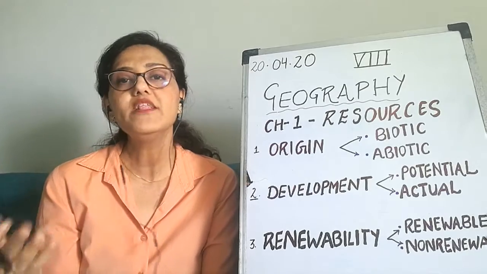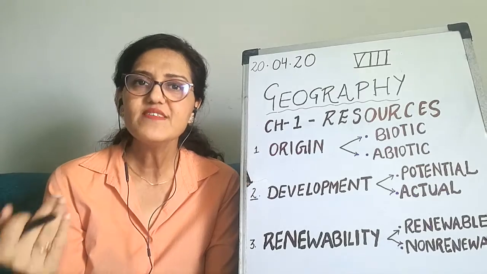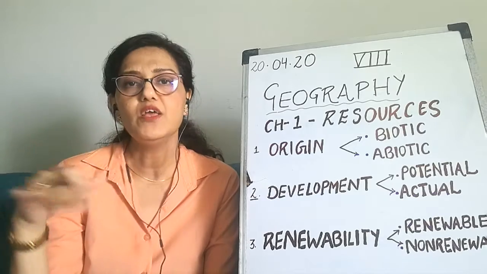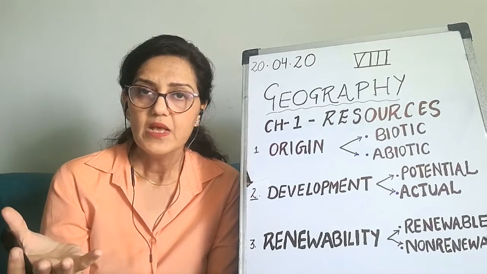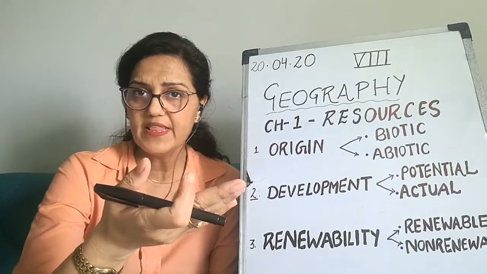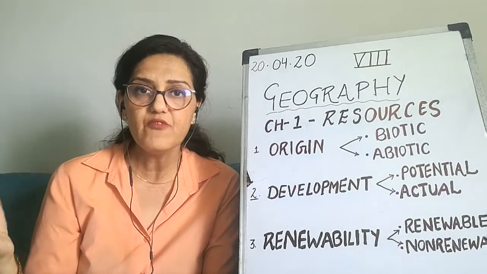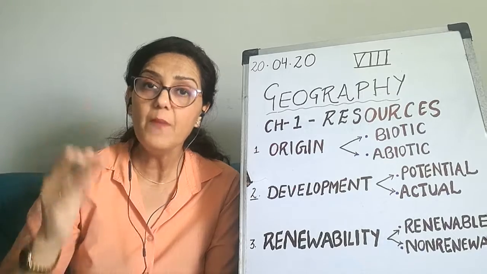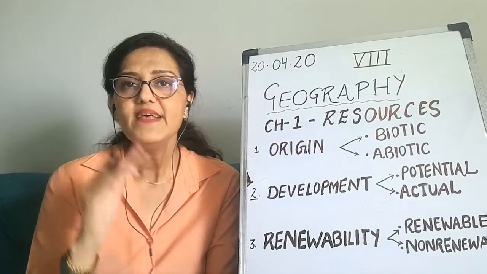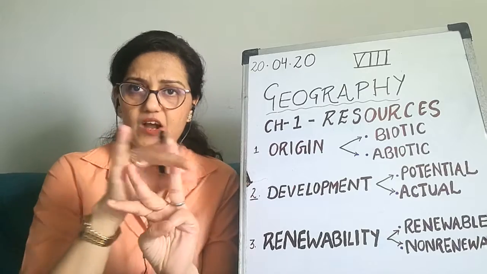For example, who are the human resources? All people who have some specific skills, like your teachers, engineers, doctors, lawyers, carpenters, cobblers, goldsmiths. Teaching is a specific skill. Similarly, your engineers are making dams, roads and everything. This is all possible because some humans serve a country as a resource. A person who has specific skills is called a human resource. Is this third one clear to all of you?